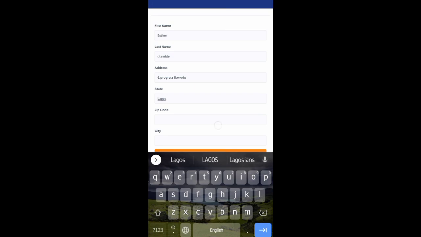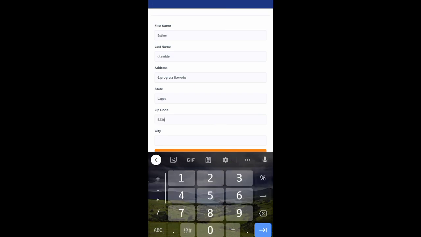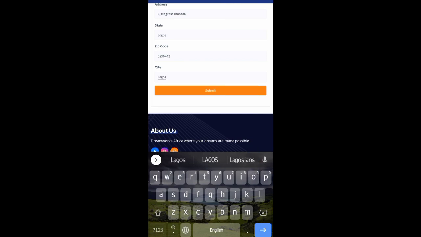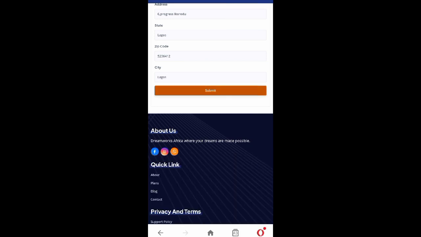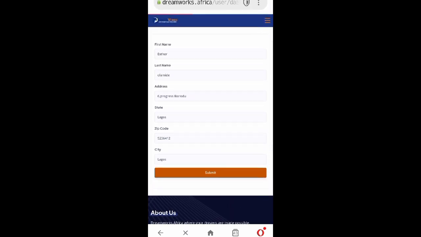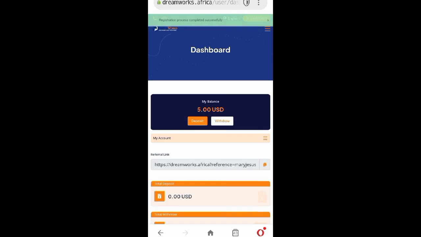And this is your zip code. Just put any random 6-digit number, any number, don't give yourself stress. Then I'm still going to put Lagos, then I'll click on submit. But make sure the username you're using here is in small letters. You can see these are $5 now, and this is the first $5 we are making.